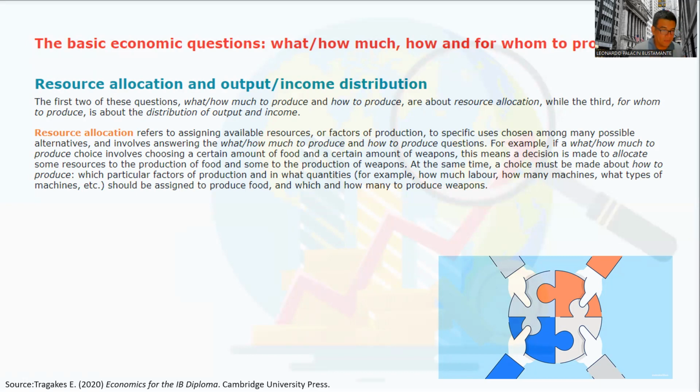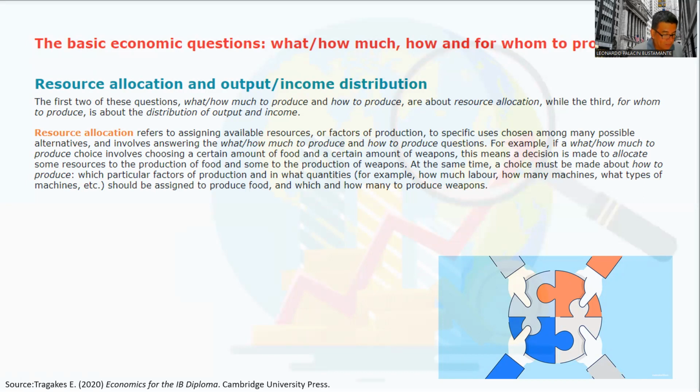Let's have an example. If what or how much to produce choices involves choosing a certain amount of food and a certain amount of weapons, this means a decision is made to allocate some resources to the production of food and some to the production of weapons.